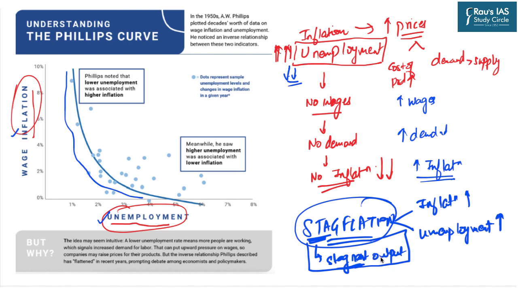There are various theories which are put forward to explain why there is stagflation. For example, according to one theory, when there are increased prices of oil, which means that there is a cost push inflation because the cost of production will increase. So hence we have an inflation scenario.